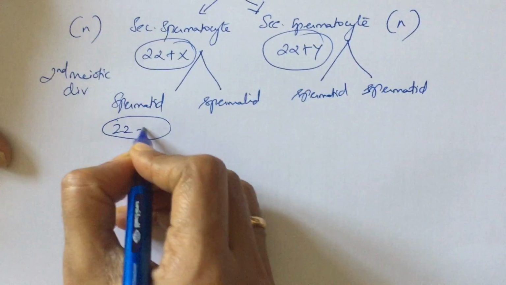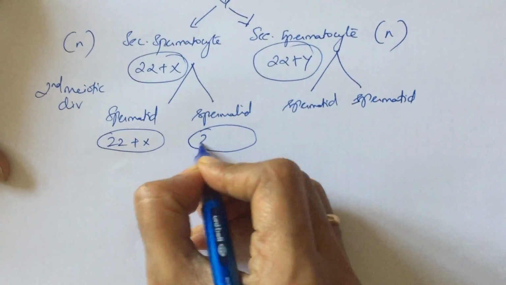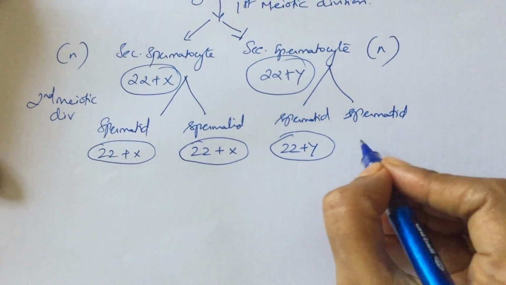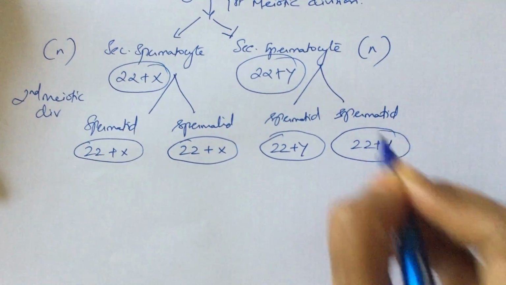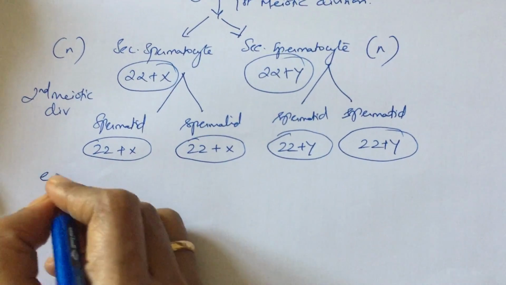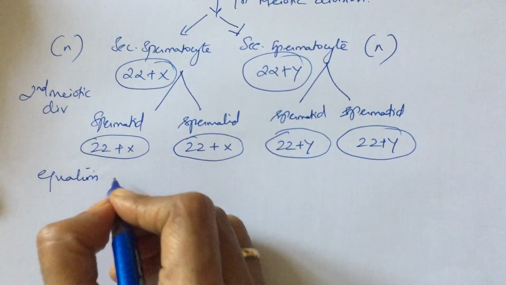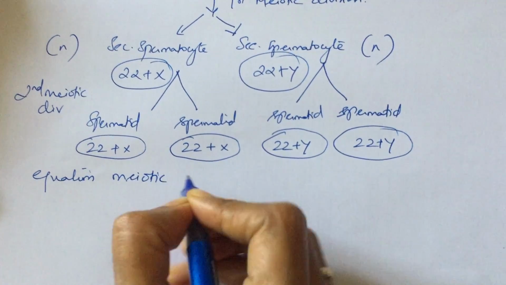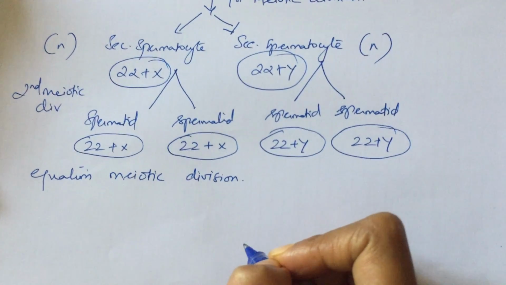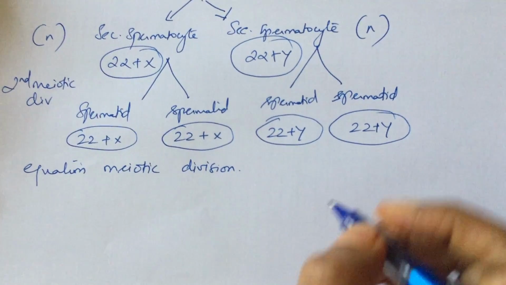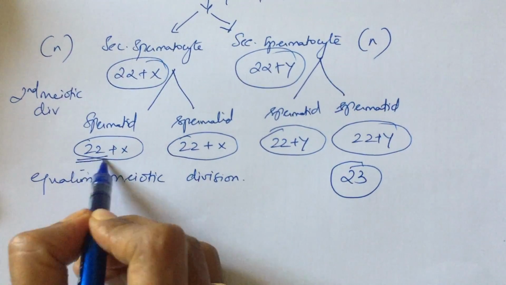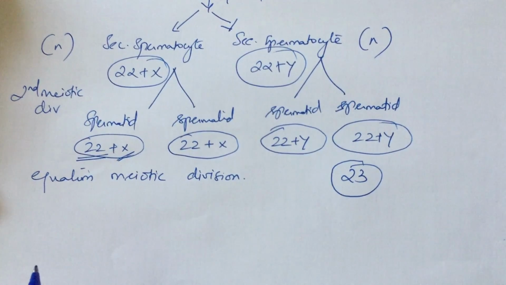So each spermatid will have the same haploid number of chromosomes as its parent cell, the secondary spermatocyte. The second meiotic division is also called the equational meiotic division because it is balancing the number of chromosomes specific to that particular species. For example, in human beings, the gametes will contain 23 chromosomes, that is 22 autosomes and 1 sex chromosome.